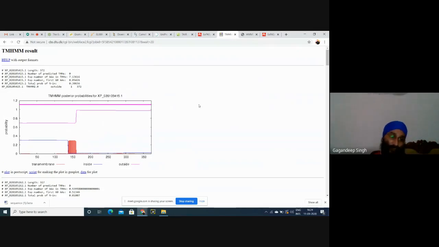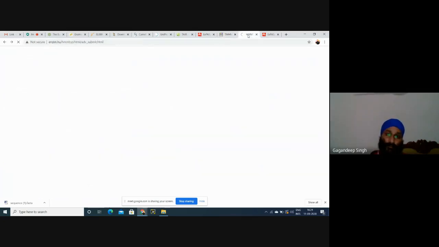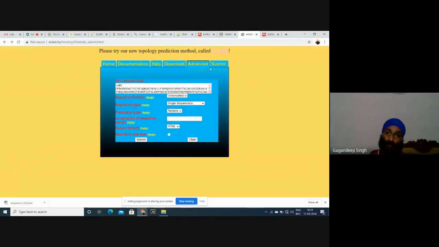Okay, so we'll use 4 to 5 tools separately, and the results of ProtParam will be the same for those tools. For a single sequence, ProtParam is the best tool, but for multiple sequences, ProtParam is not a good tool. For HMMTOP, we can also select multiple sequences in FASTA format.